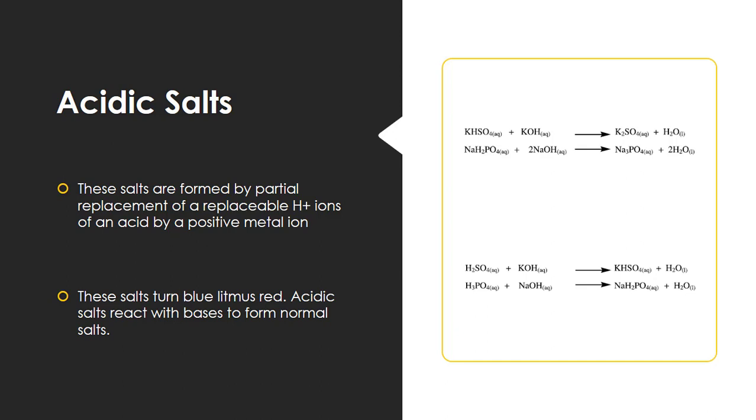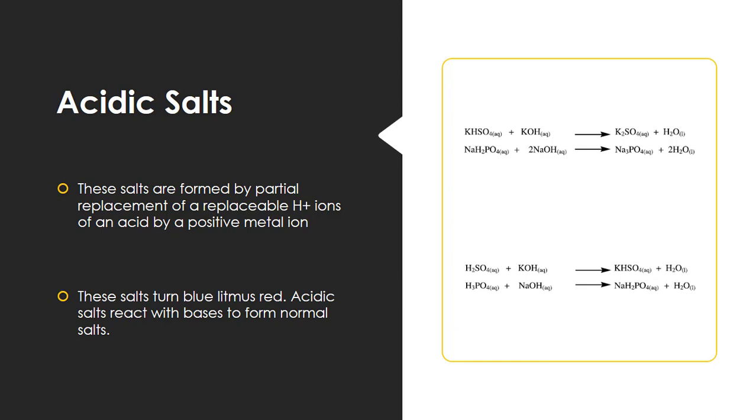When this acidic salt is reacted again with potassium hydroxide, as in the above example, potassium bisulfate reacts with potassium hydroxide and there is a formation of potassium sulfate.